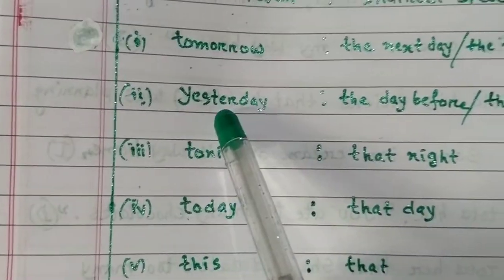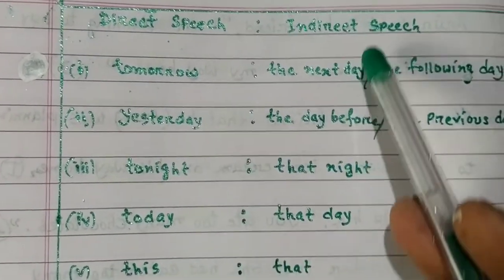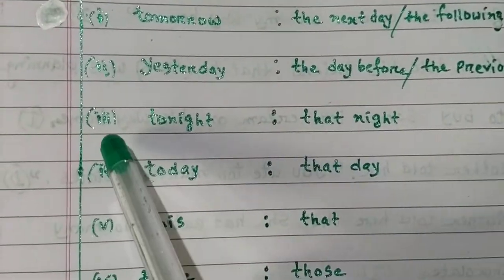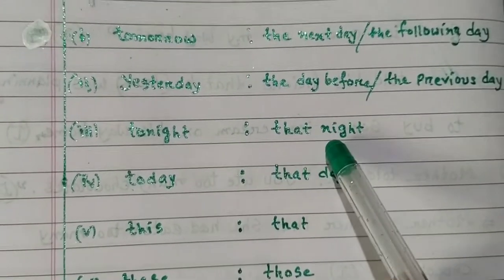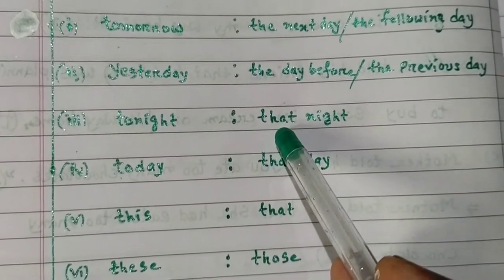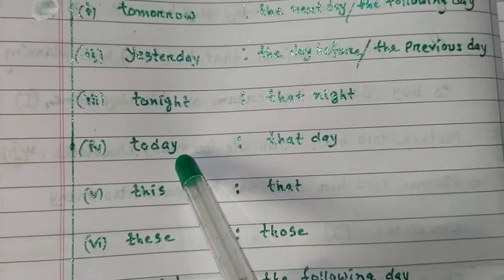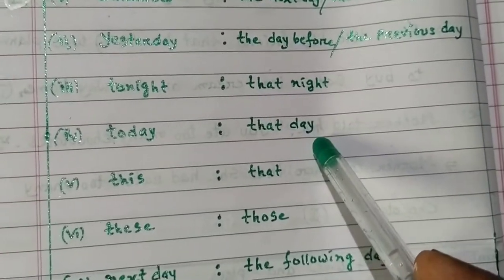Number 2, yesterday. In indirect speech, the day before or the previous day. Next, number 3, tonight, in direct speech, becomes that night in indirect speech. Number 4, today in direct speech becomes that day in indirect speech.